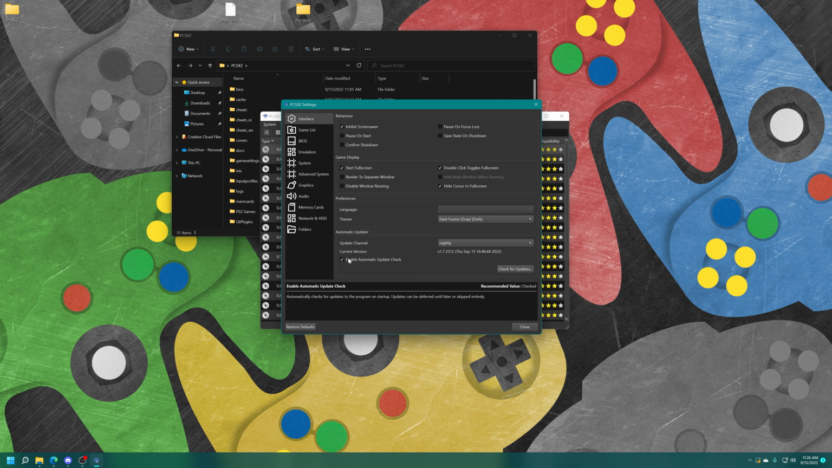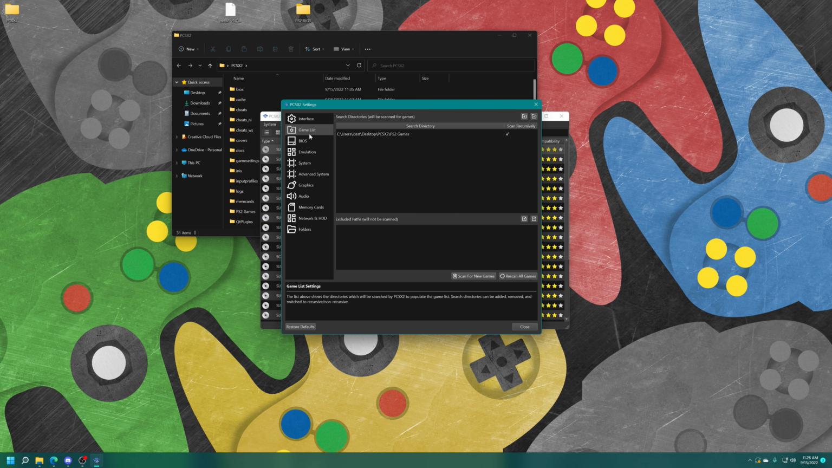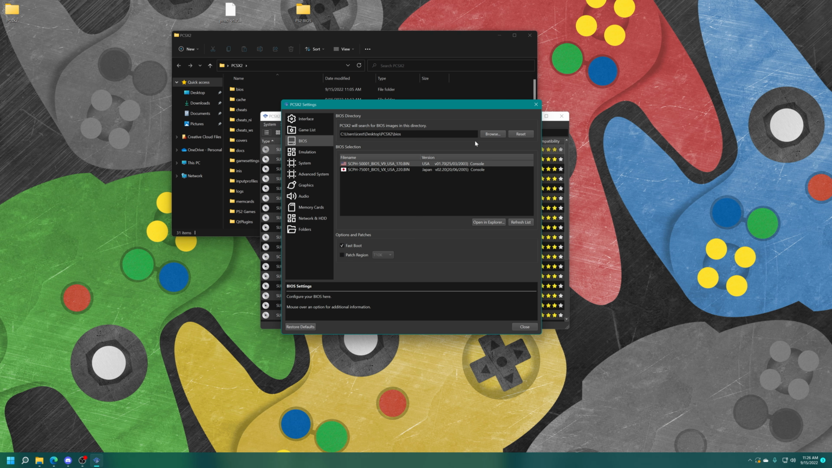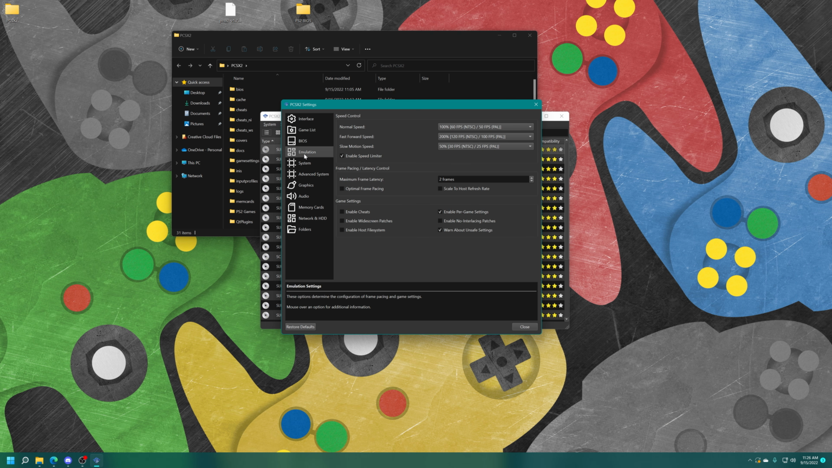And then automatic update check, you can enable or disable this. You can manually check for updates. And then your game list setting, you can add new paths to your game list here if you want to. Our BIOS setup, which we already did.